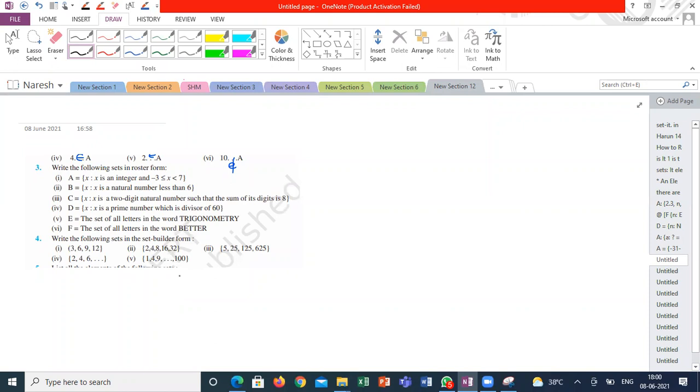Yes, sir. Yeah, there is a small printing mistake. This should be curly braces. So the first question is, he is asking us to write 3, 6, 9, 12. How we will write this into set builder form?